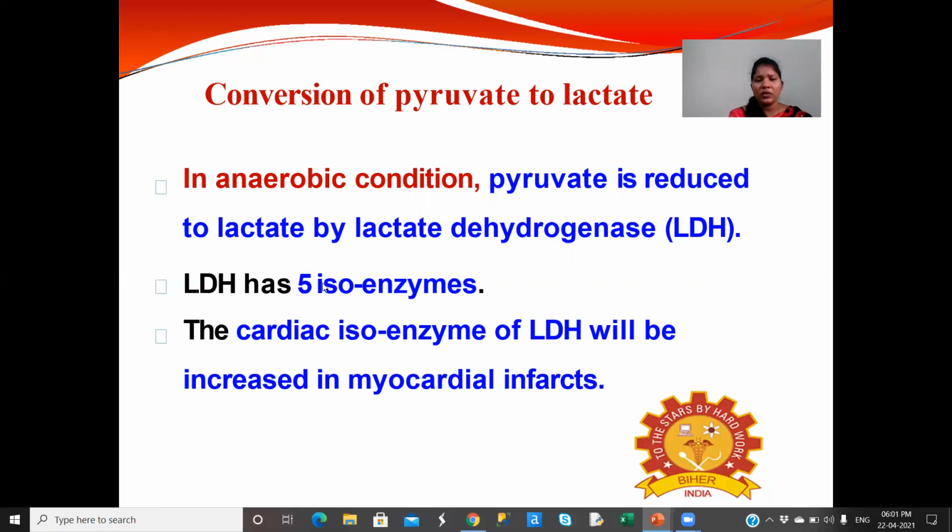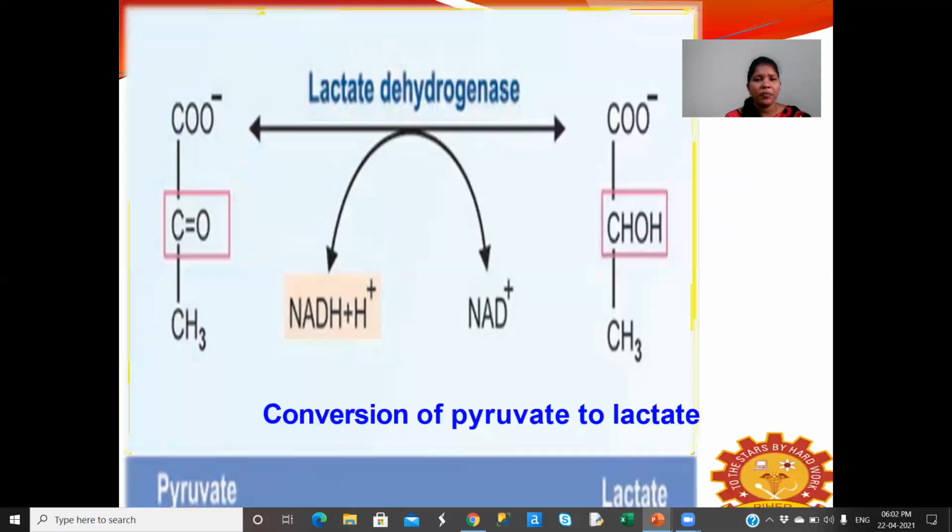This lactate dehydrogenase has 5 isoenzymes. Whenever we talk about the cardiac isoenzyme, this lactate dehydrogenase enzyme will be increased in myocardial infarction. This is the pyruvate, which in the presence of the lactate dehydrogenase enzyme is converted to